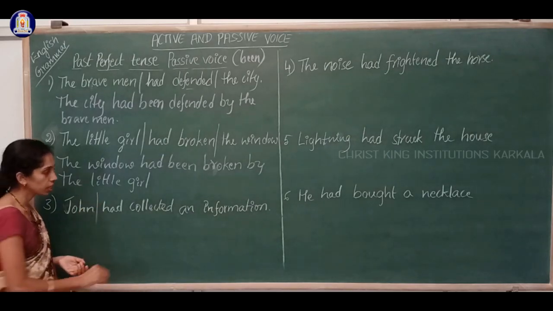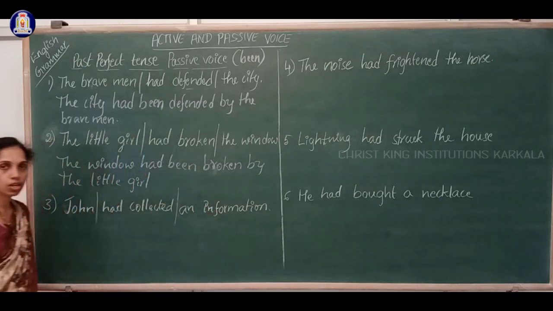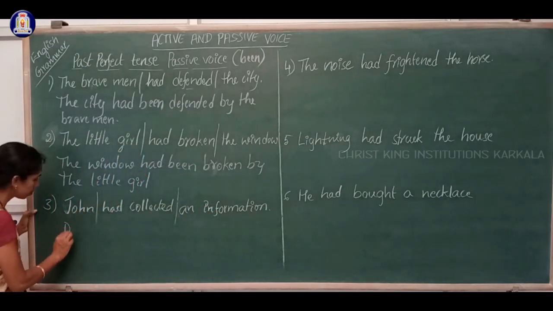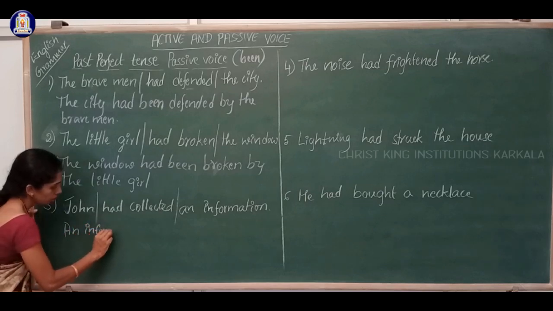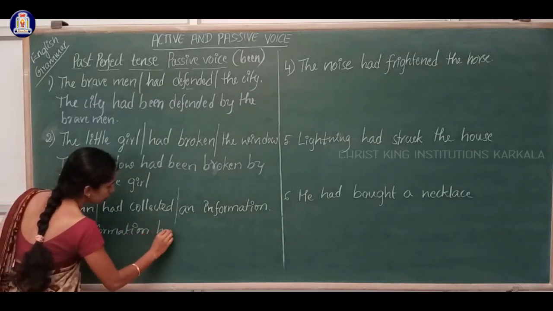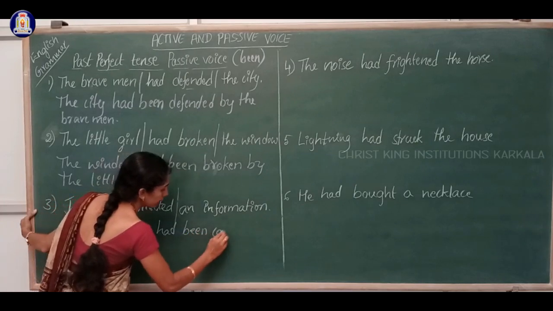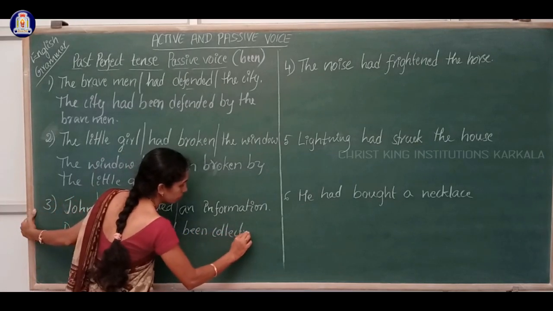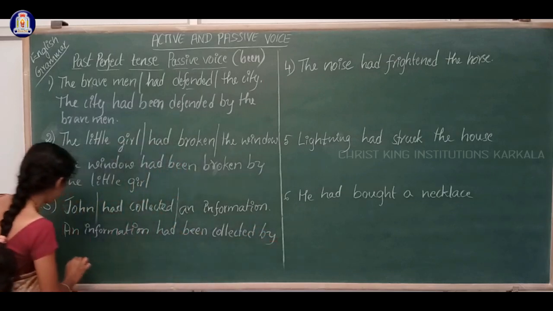John is the subject, had collected is the verb and information is the object. So how to write? An information had been collected by John.